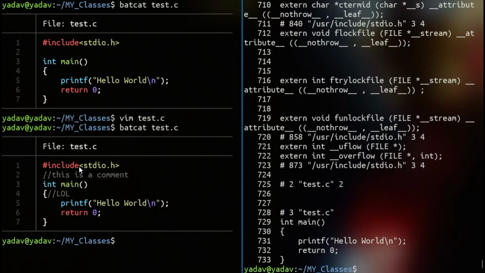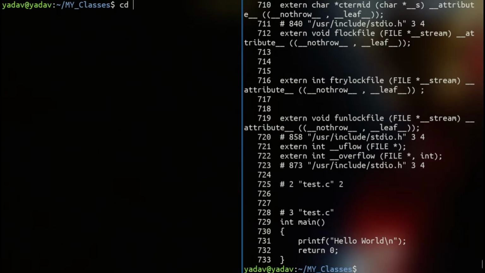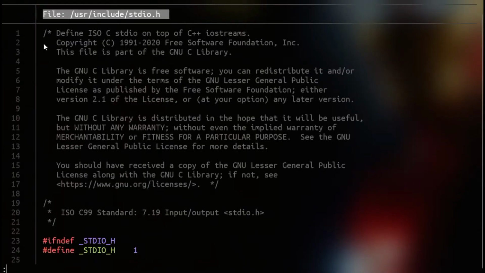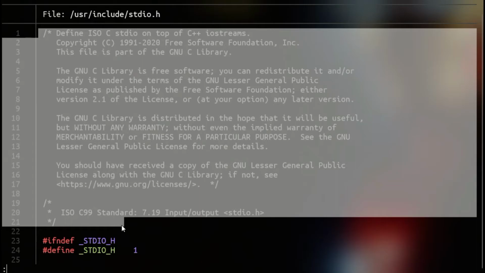Now I'll show you from where this file is getting loaded. stdio.h, where is this file? So in Linux we go to /usr/include, and here will be our file. This is the file, and these are all the comments. When it got replaced, these comments were also omitted.